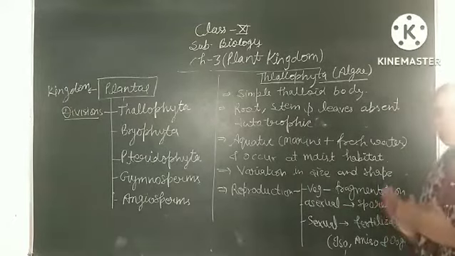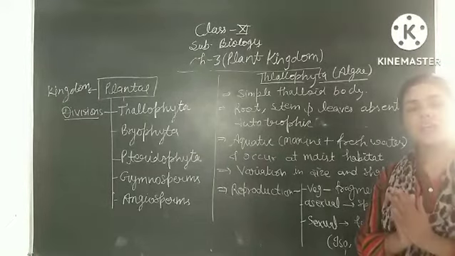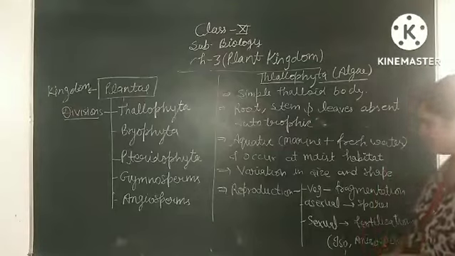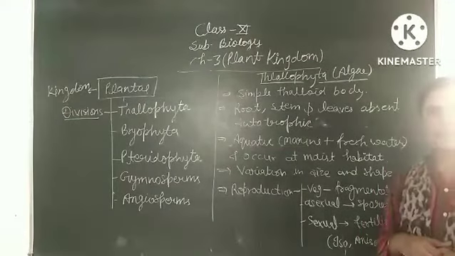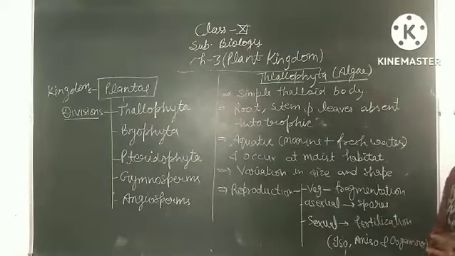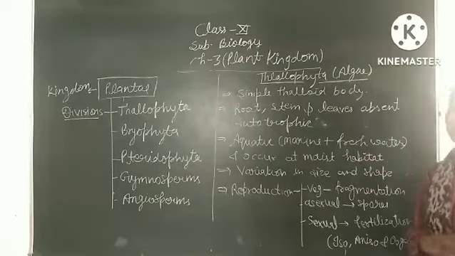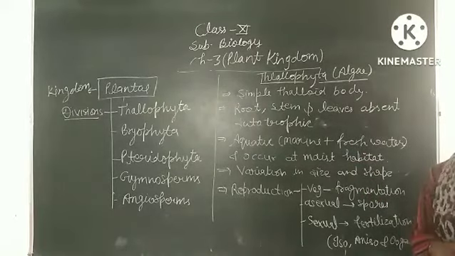These algae produce different types of spores, and the most common is the zoospore, which is a motile spore. Sexual reproduction is also present, done by the fertilization of 2 different gametes, and the fertilization can be of isogamous, anisogamous, or oogamous type. So these are some general features of the division Thallophyta, commonly known as algae.